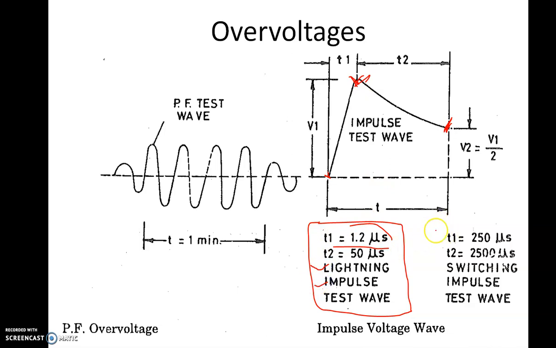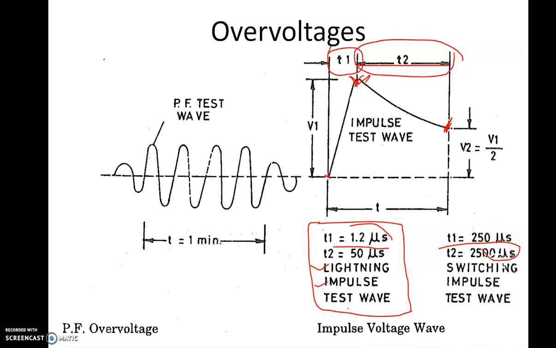Then there can be a switching impulse where T1 is 250 microsecond. So this time is 250 microsecond and T2 is 2500 microsecond. So this time from here to here is 2500 microsecond.